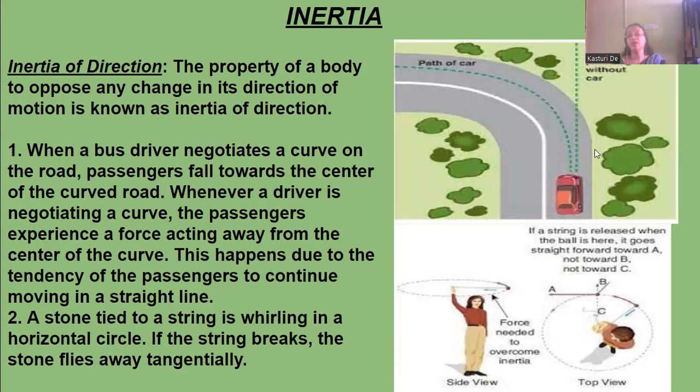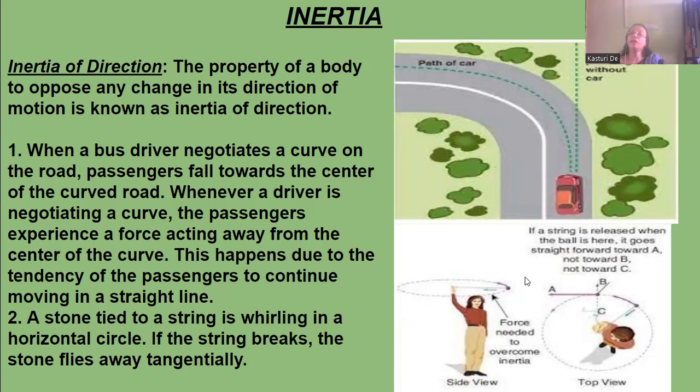Now, a stone tied to a string is whirled in a horizontal direction. If the string breaks, the stone flies away tangentially. In the picture, you can see the girl whirling the string with the stone tied at the end.